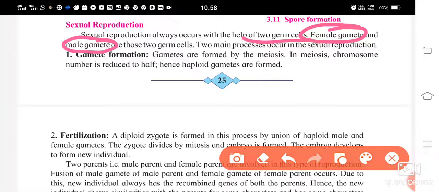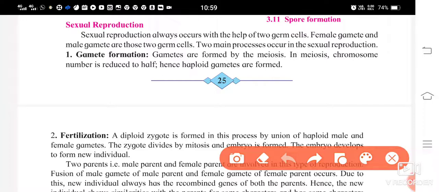So the sexual reproduction is going to take place with the help of these two germ cells.